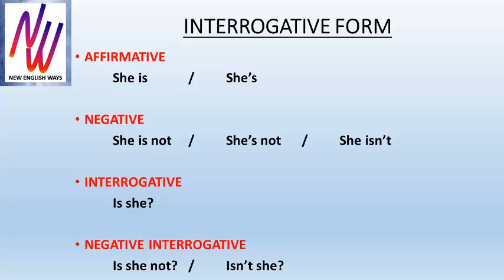She. Affirmative. She is. Contraction. She's. Negative. She is not. Contraction 1. She's not. Contraction 2. She isn't. Interrogative. Is she? Negative interrogative. Is she not? Contraction. Isn't she?